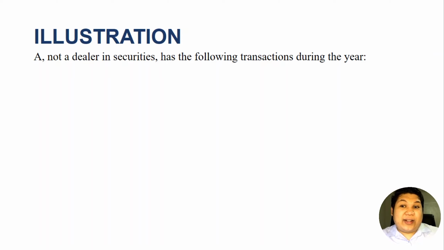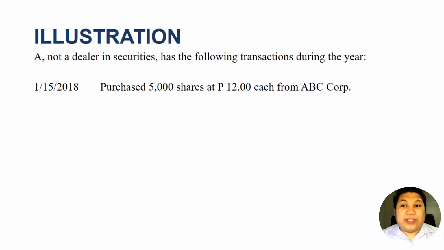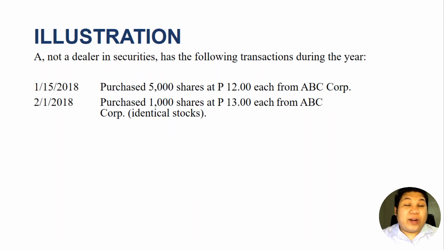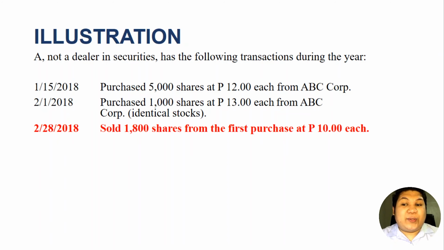A, not a dealer in securities, has the following transactions during the year. So on January 15, 2018, he purchased 5,000 shares of stocks at 12 pesos from ABC Corporation. Also on February 1, 2018, he purchased another 1,000 shares of stocks at 13 pesos each from ABC Corporation, and these 1,000 stocks are identical. Also, on February 28, 2018, he sold 1,800 shares from the first purchase at 10 pesos each.